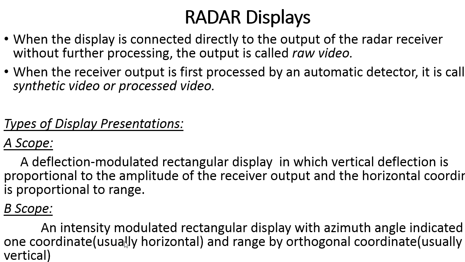It is an intensity modulated rectangular display. Here the azimuth angle is indicated by the horizontal axis, and the range, which is the distance between the moving target and the antenna of the radar, is specified on the vertical axis.